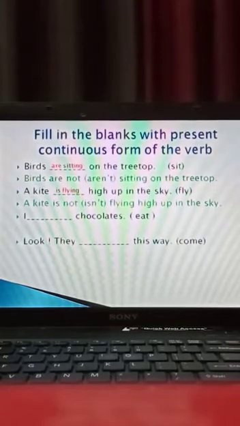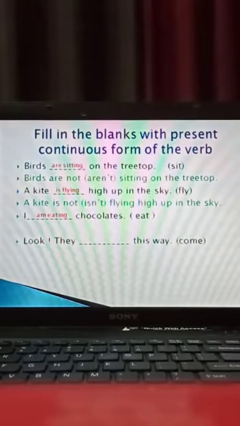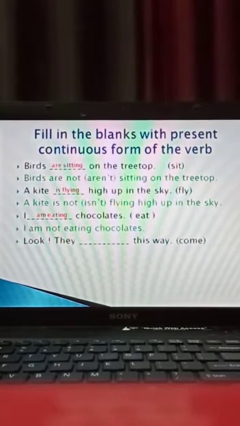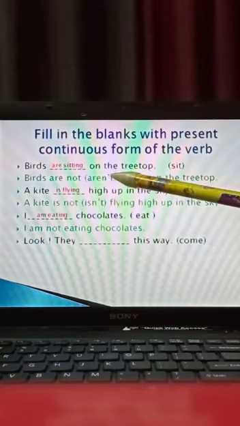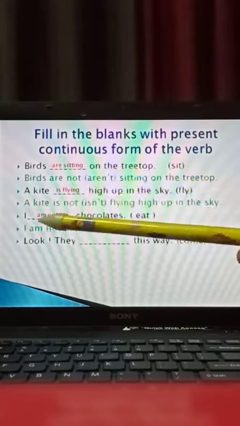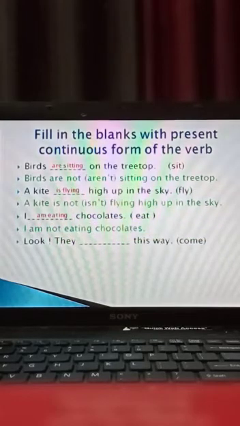Now next is I am eating chocolates. Now what will be the negative form? I am not eating chocolates. Children, see, I am not. There is no contraction of am not. See, here you have written aren't, the contraction form of are not is aren't. Is not, isn't. There is no contraction form of am not. So you are using I am not eating chocolates.